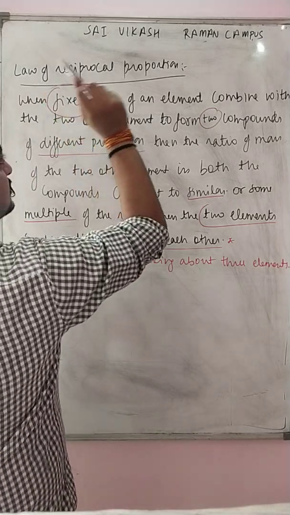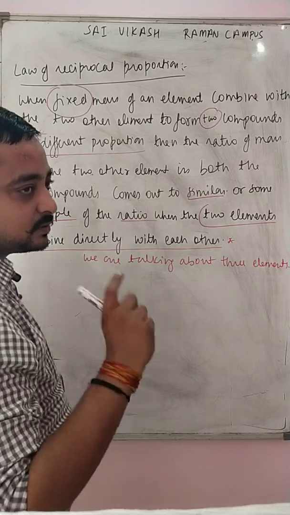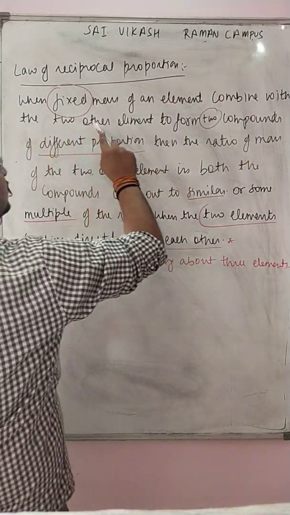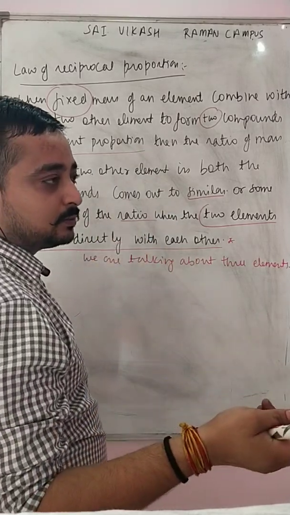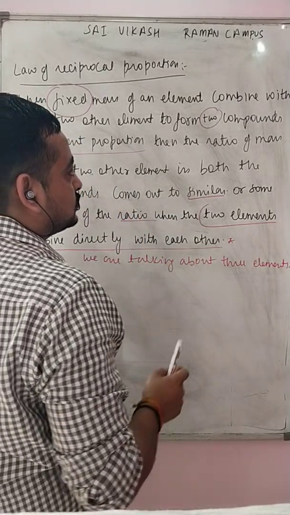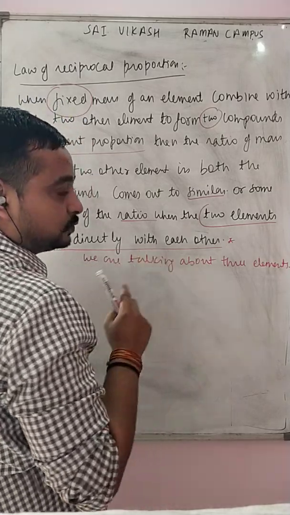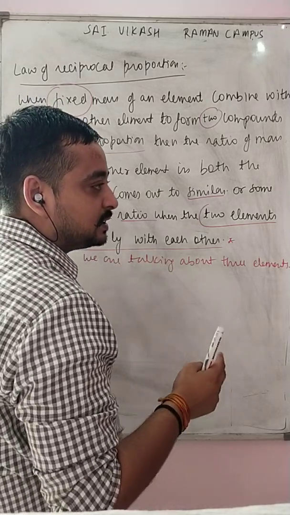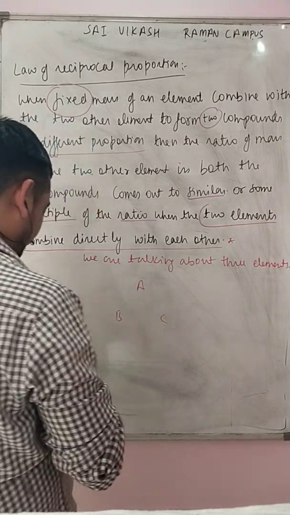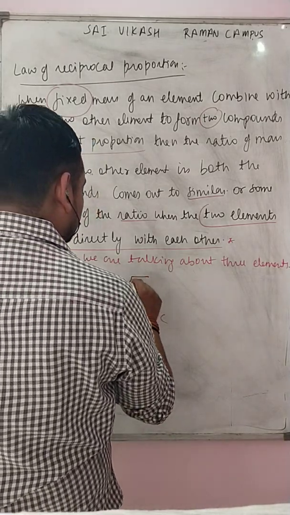When a fixed mass of an element, one element whose mass is fixed, combines with the other two elements, here two elements also come into the picture. Who are these two elements? These are like A, B and C. Let us assume A's mass is fixed.